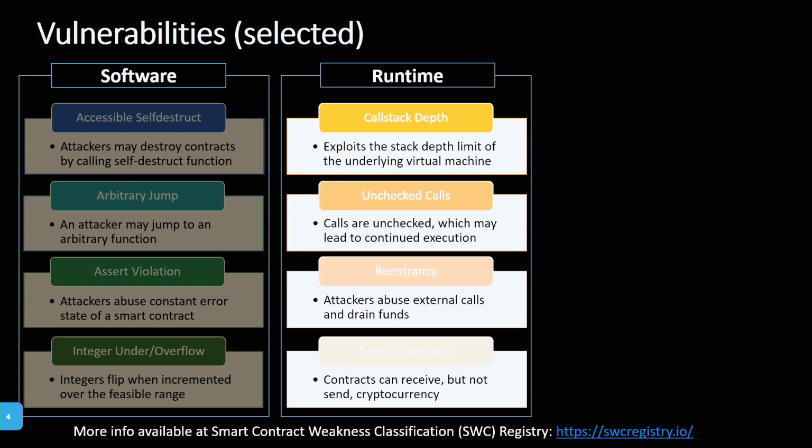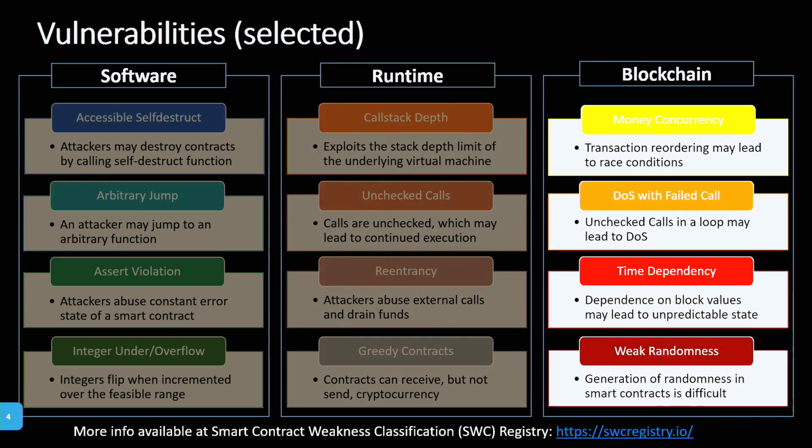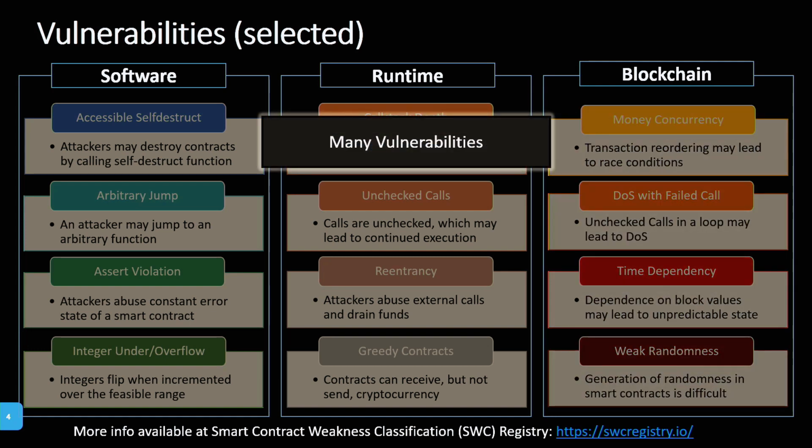For example, reentrancy, where the attacker abuses external calls to drain funds. And also there are vulnerabilities tied to how the blockchain executes. For example, bad randomness. It's difficult to create randomness in smart contracts. All in all, there are many vulnerabilities, even more than I listed right now.